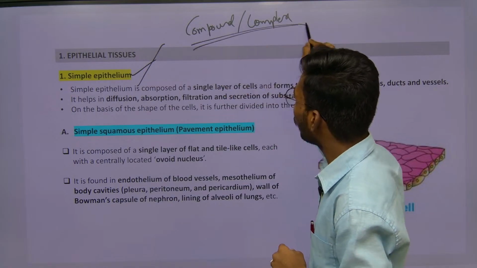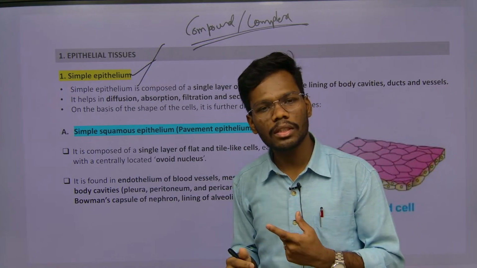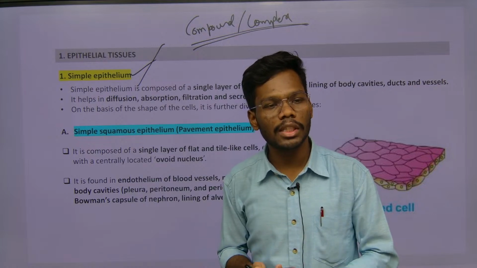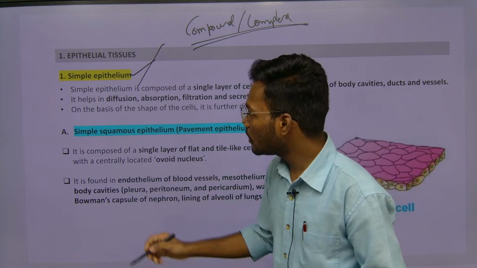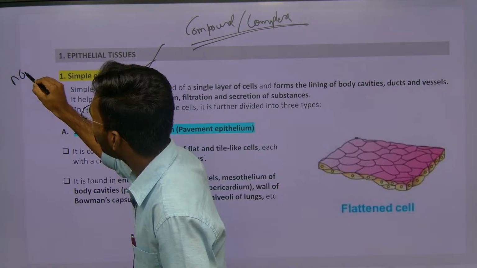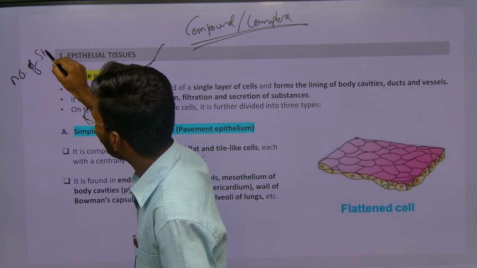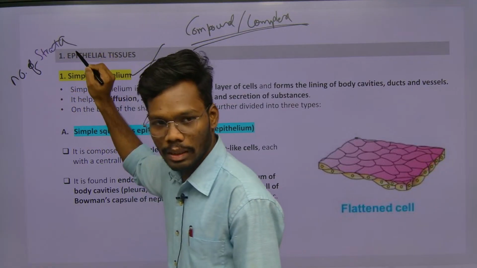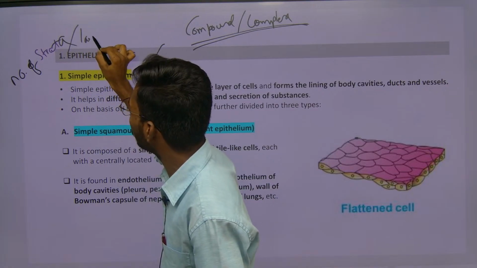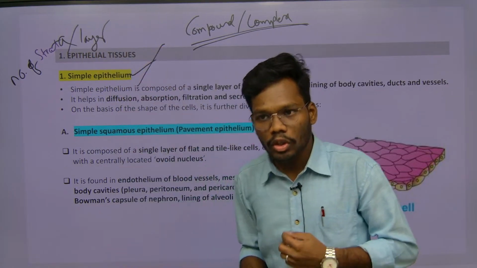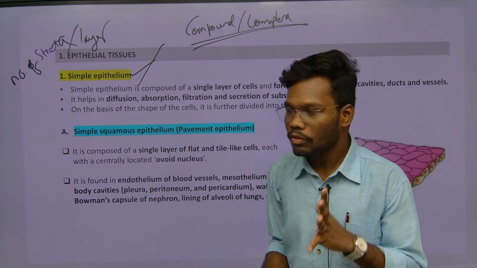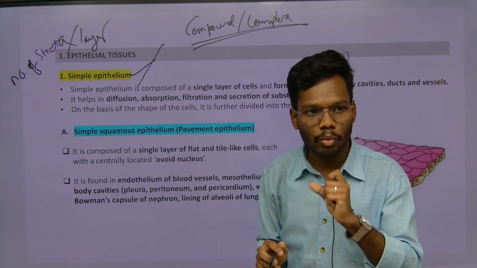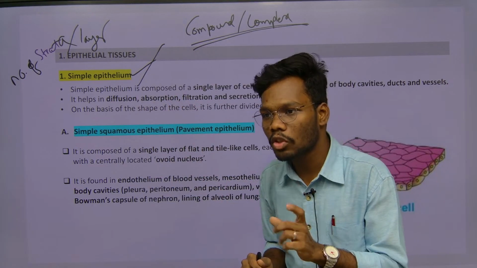On what basis did we classify these epithelial cells into simple and compound epithelium? Based on the number of strata. The meaning of strata is simply layer. Based on the number of layers, we classified the epithelial cells into two types: simple epithelium and compound epithelium.